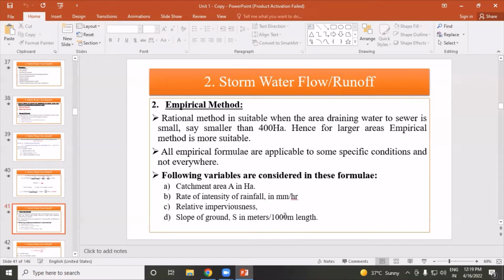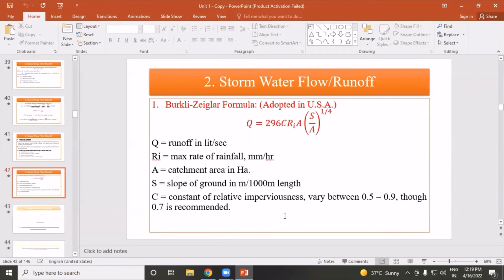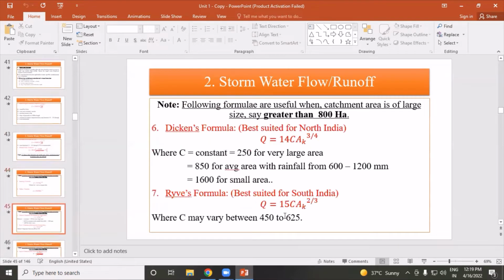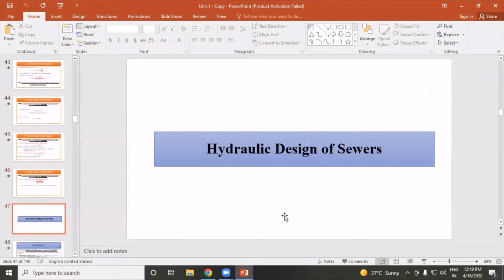So the following variables are considered in this formula. First, catchment area in hectares, then rate of intensity of rainfall per hour. Third, relative imperviousness, and D, slope of ground in meters per 1,000 meter length. So these are the formulas of storm water flow and runoff. These are nothing but small formulas for calculating storm water flows.